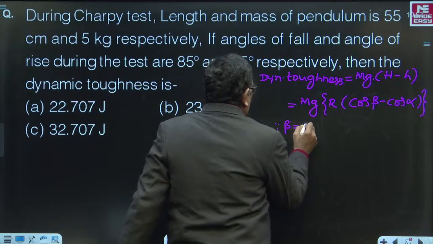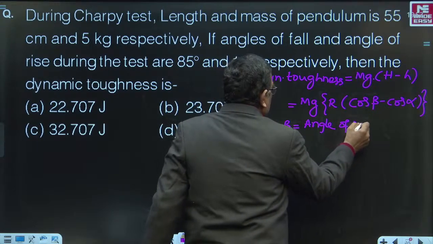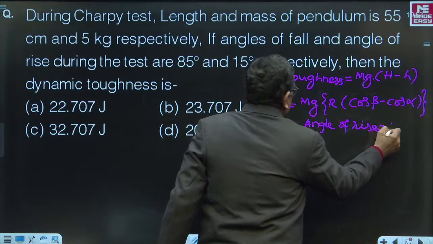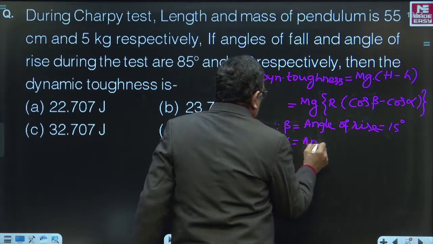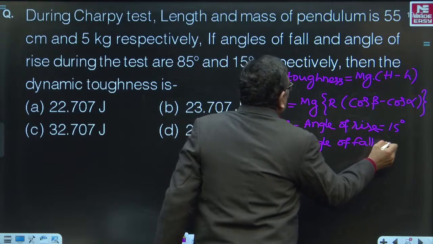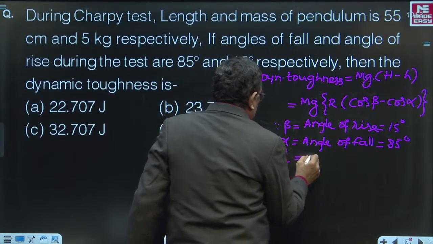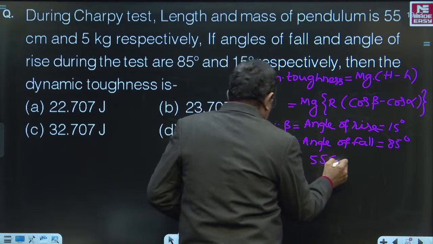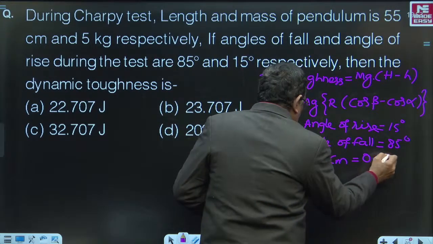beta is the angle of rise, given as 15 degrees, and alpha is the angle of fall of the pendulum, given as 85 degrees. R is the length of the pendulum, given as 55 centimeters, or you can substitute in meters, 0.55 meters.